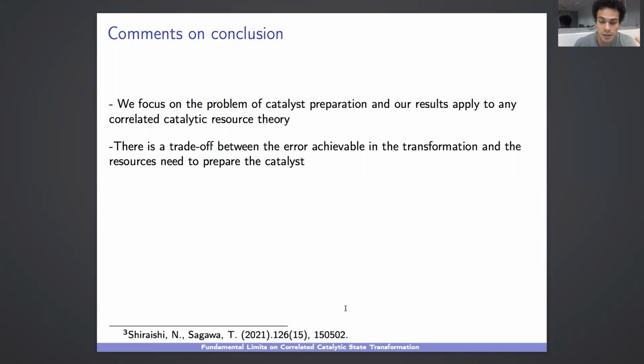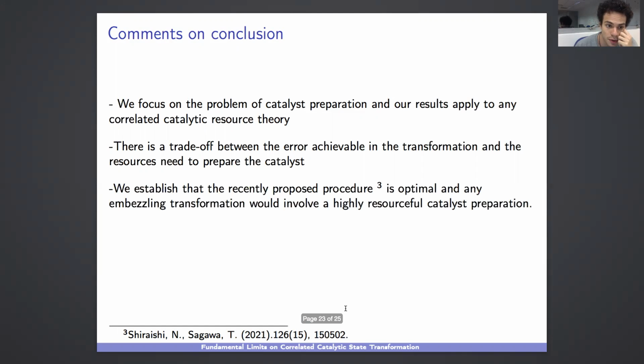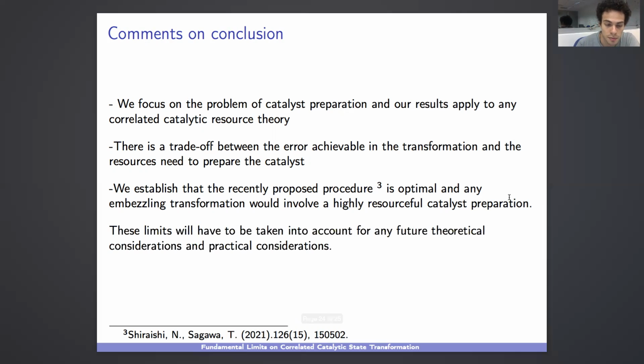everything must be formulated in this asymptotic way, because in general we wouldn't be able to achieve epsilon equal to 0. We also establish in our work that a recently proposed procedure is optimal, and something about embezzling, which means that this kind of embezzling would involve highly resourceful catalyst preparations, and our limits will have to be taken into account for any future theoretical and practical considerations. Thanks.